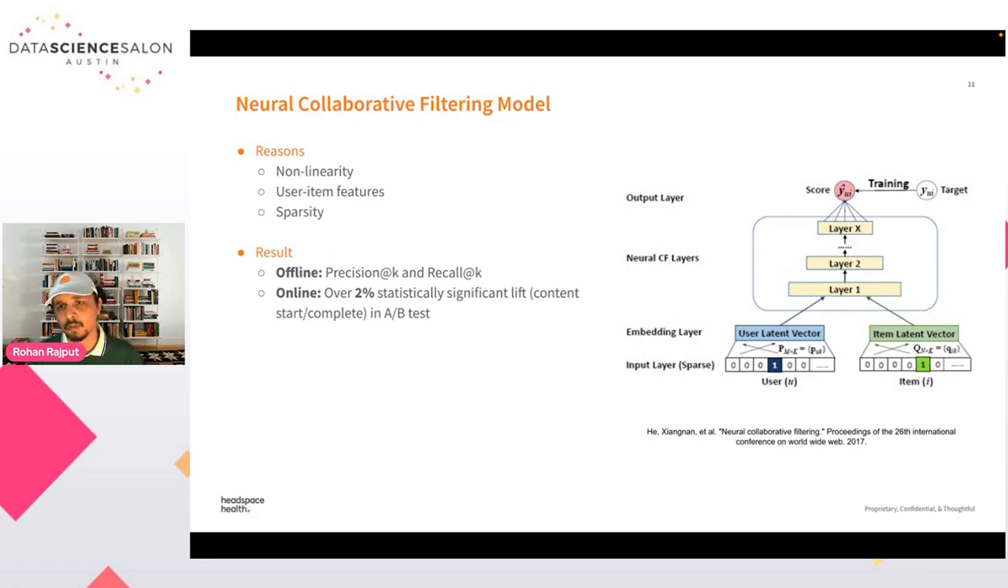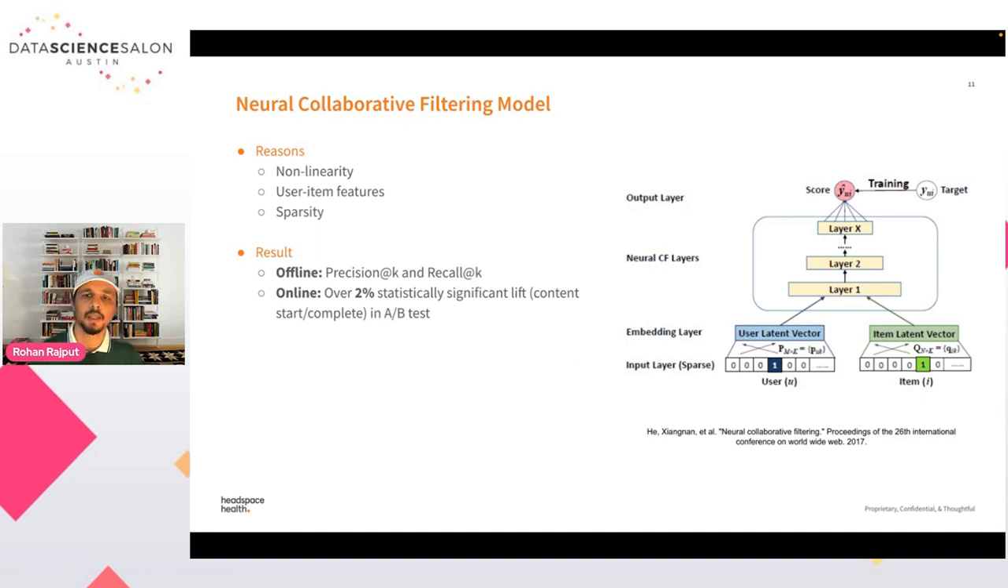The reason behind choosing this neural collaborative filtering model was, first, neural networks are known for their non-linearity, because they can learn more complex relationships by introducing non-linearity to the system. The second thing, we can use lots of metadata of items and users, so we can utilize our user and item features in much more detail. And the third thing is that the NCF model can handle sparsity, which is a common problem.